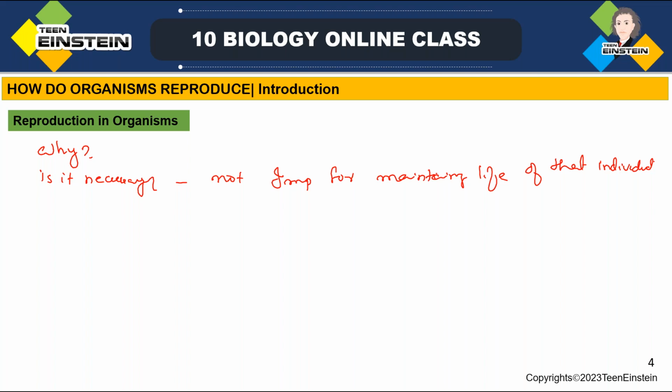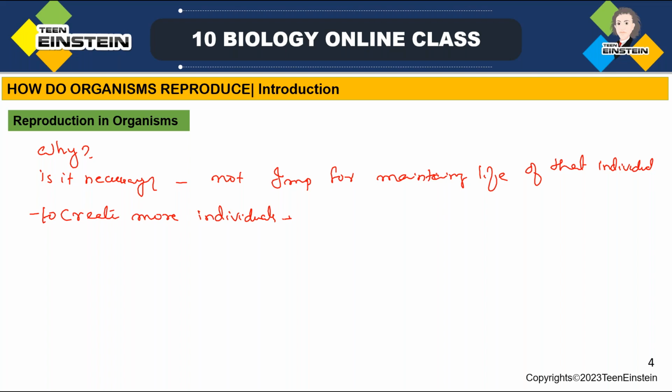But when an organism needs to create more individuals, to increase the number of organisms. If one organism is not reproducing, that's the end of that form of life, right?